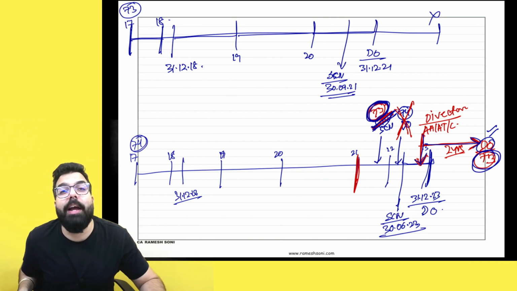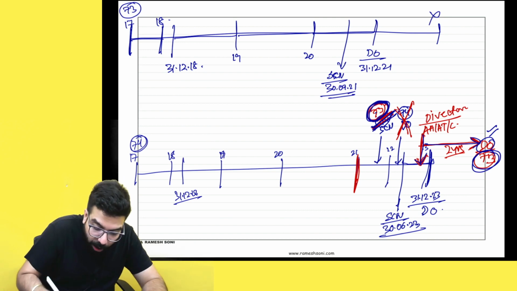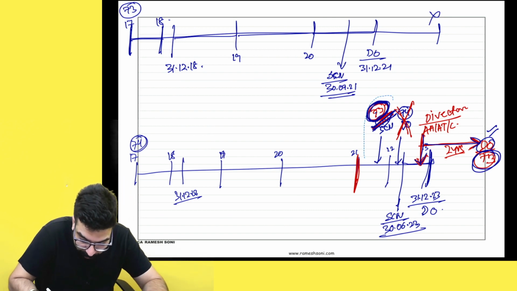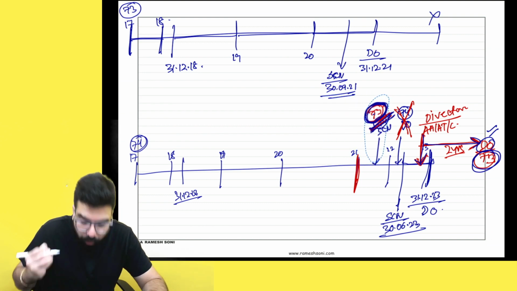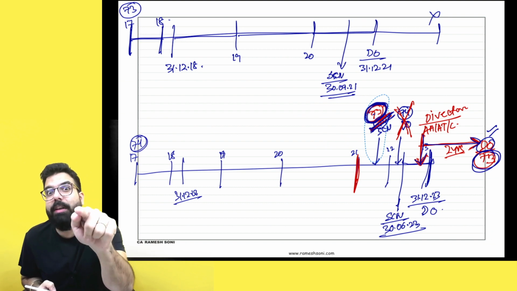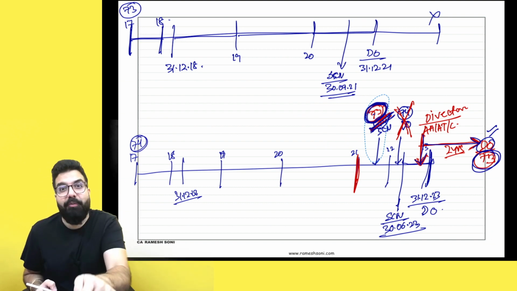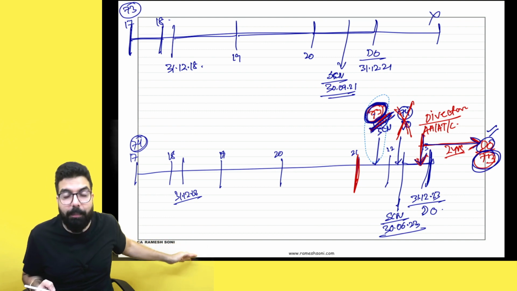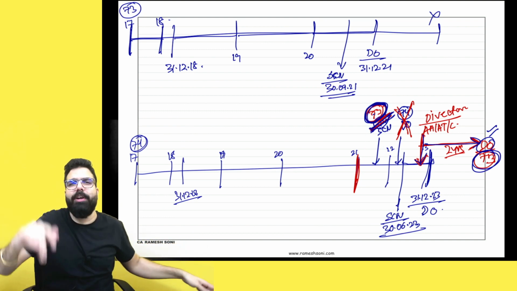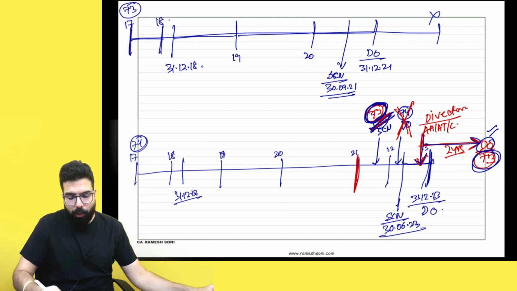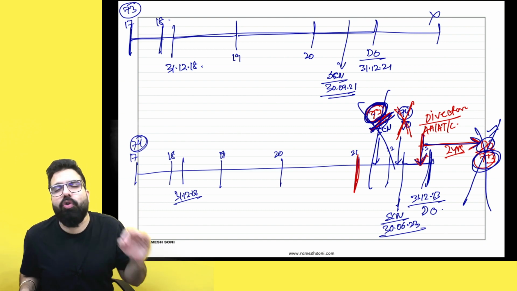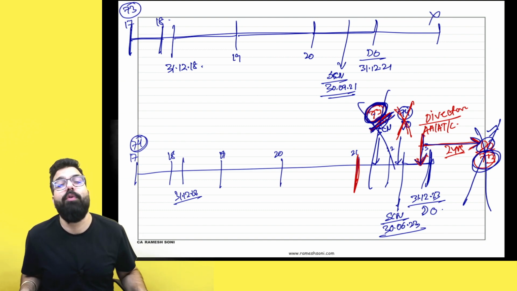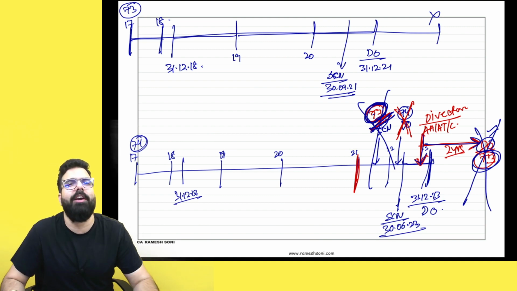Section 73 ka time limit was 2 years 9 months. You did not issue the show cause notice within the time limit of 2 years 9 months. It was issued after 2 years 9 months, because the time limit under 73 is 2 years 9 months. Hence all the proceedings have to be dropped. Officer, you can't deem this show cause notice to be a 73 ka show cause notice, and you can't pass a demand order under section 73, because this show cause notice was not issued within the time limit of 2 years 9 months. That's all the clarification which has been given now.